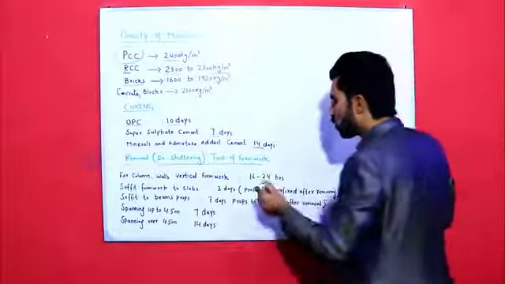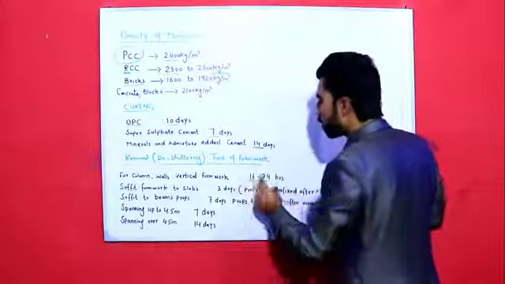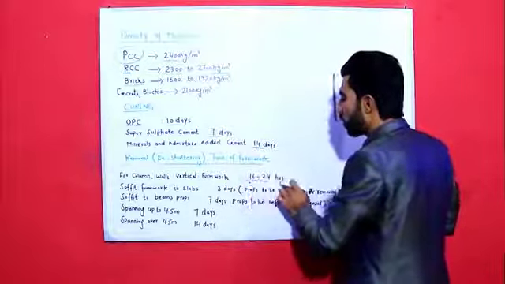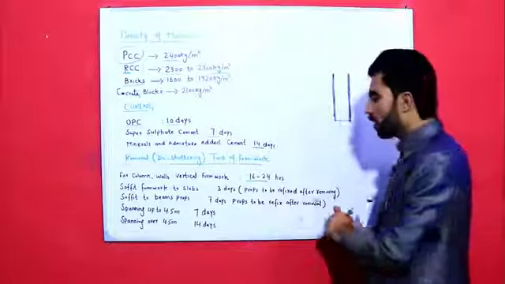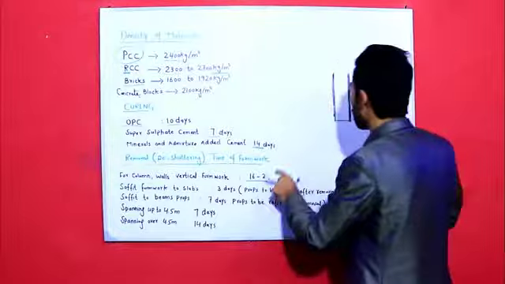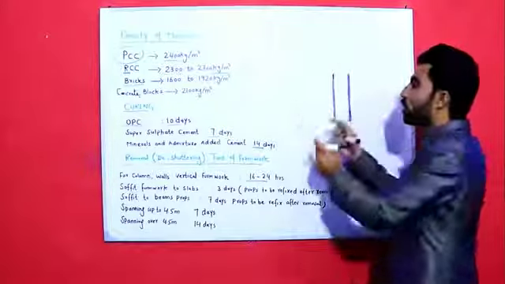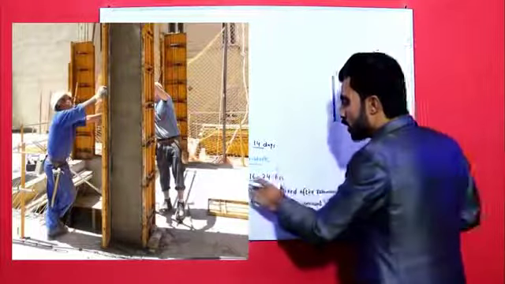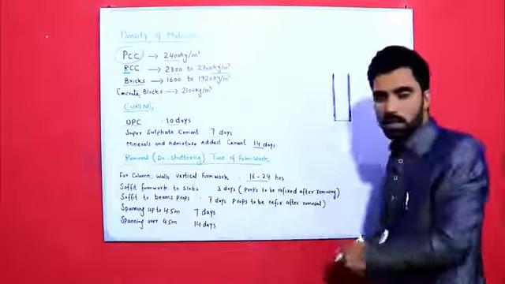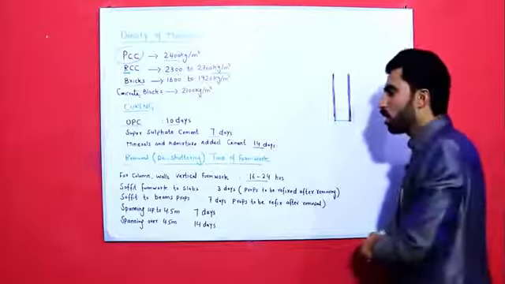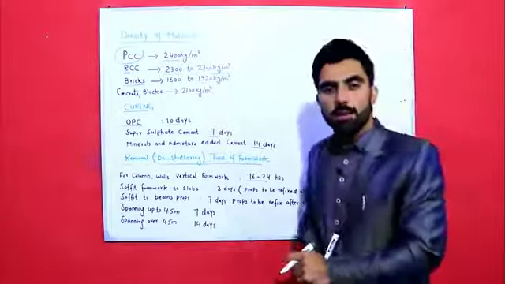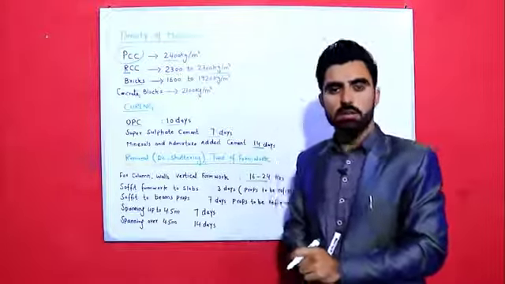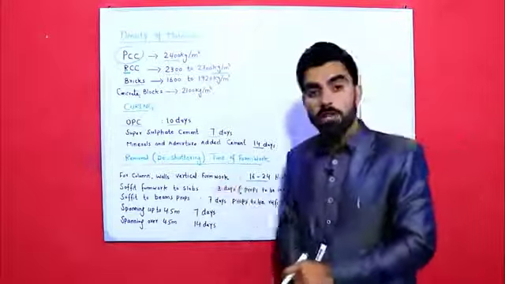That is, we should remove after 16 to 24 hours. From 16 to 24 hours we should remove the formwork, as you can see in the picture. We should remove vertical formwork from column, also from walls.